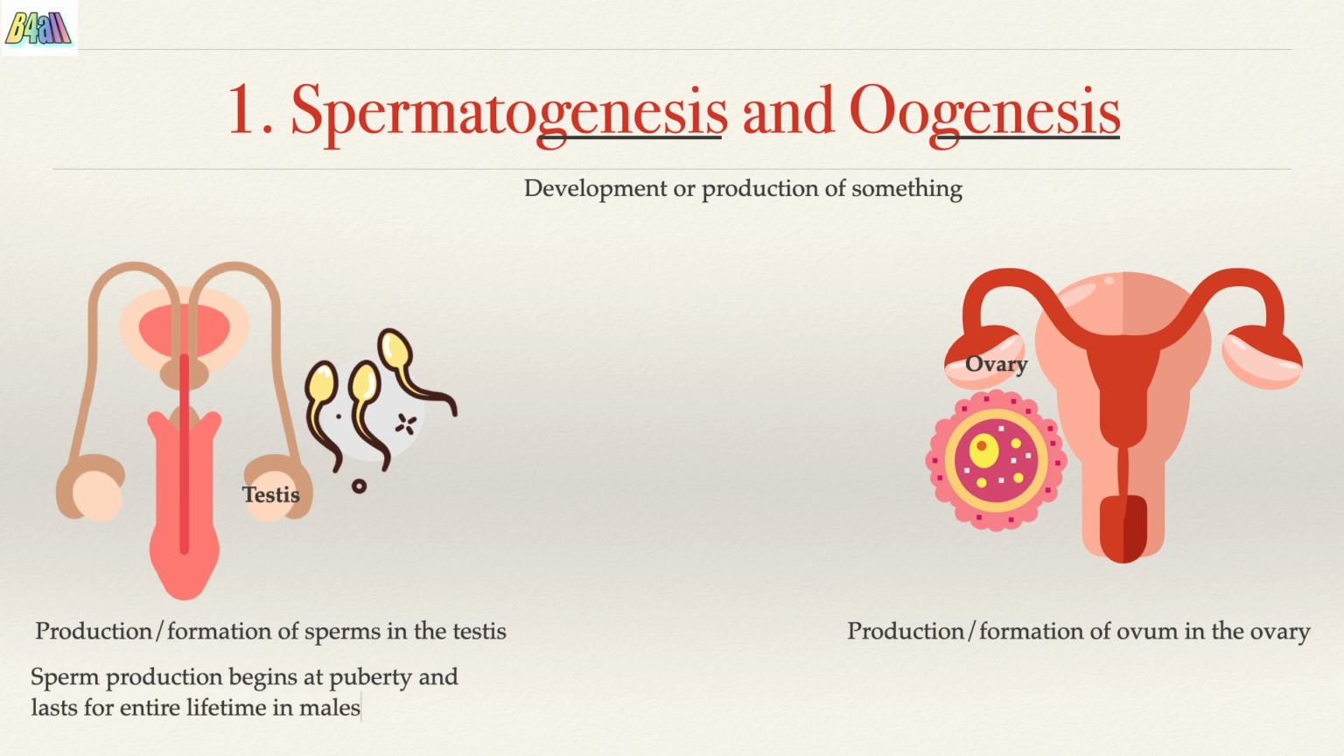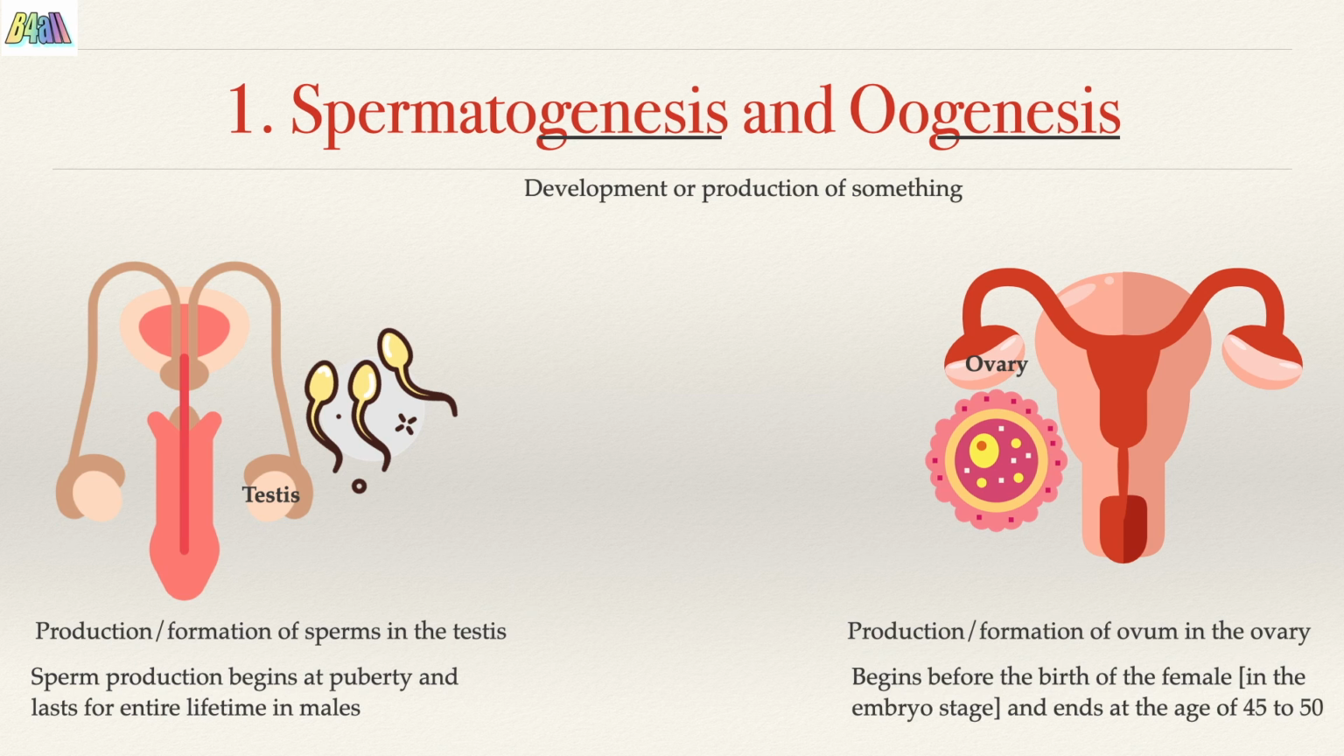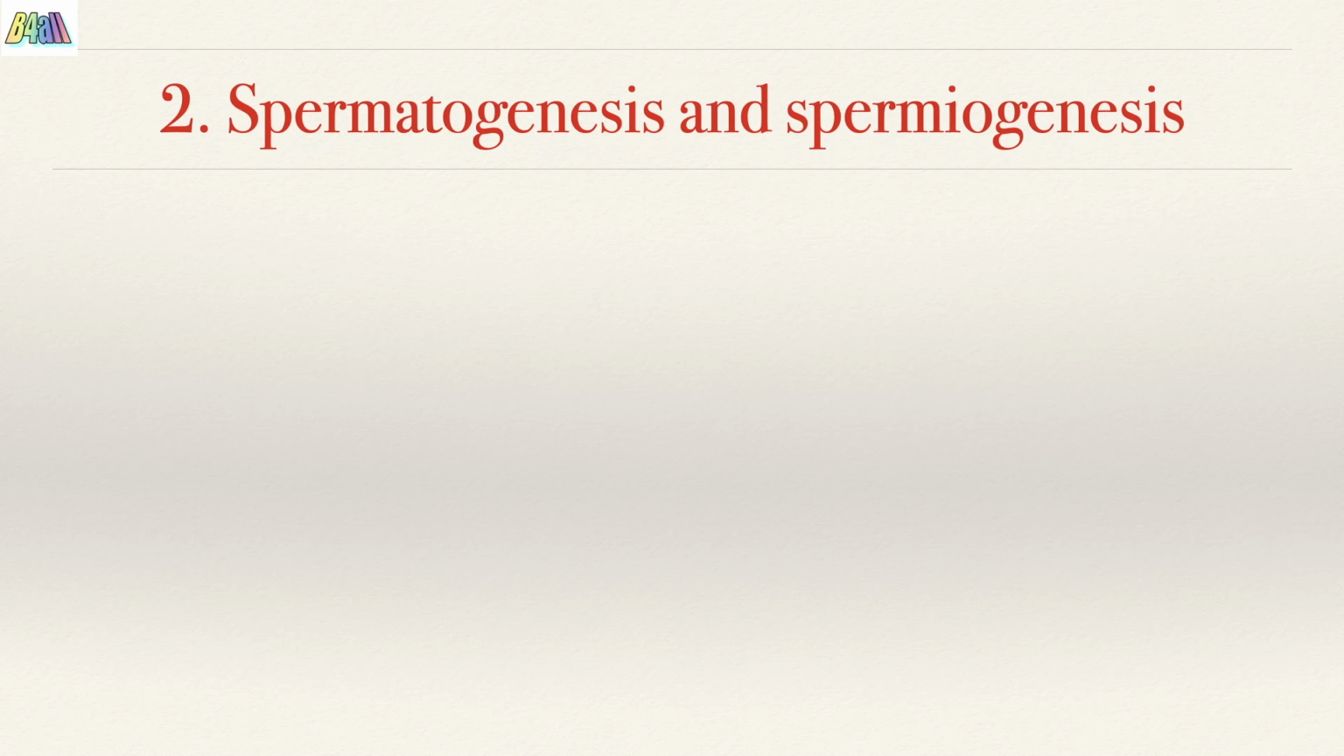Spermatogenesis begins at puberty and lasts for a lifetime in males, whereas oogenesis begins before the birth of the female in the embryonic stage and ends at the age of 45 to 50.